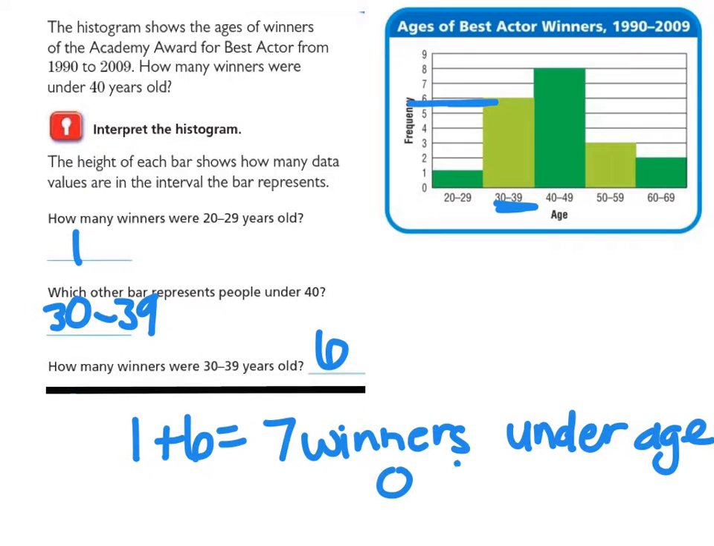And that is truly as simple as this is. Okay? So, again, I looked at right here. I wanted to go all of these that are under the age of 40. So looking at these two bars, I did 1 plus 6 gives me 7 winners under the age of 40.